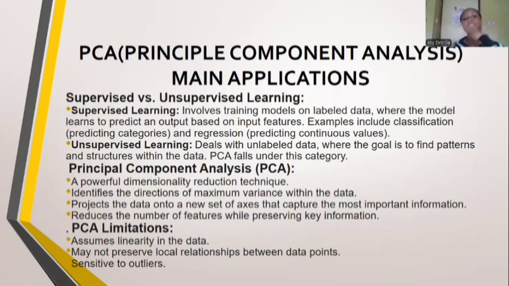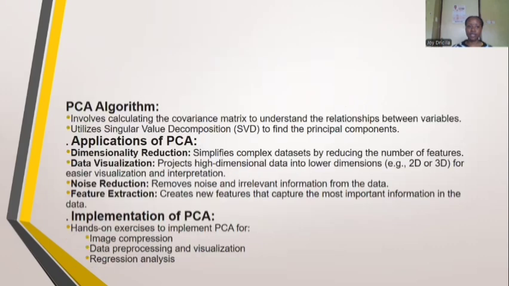Principal component analysis falls under unsupervised learning, which deals with unlabeled data, where the goal is to find patterns and structures within the data. PCA is powerful in that it reduces the number of features in the data, but keeps the most important information. And there are its limitations: it assumes linearity in the data, it may not preserve the local relationships between the data points, and it's sensitive to outliers.